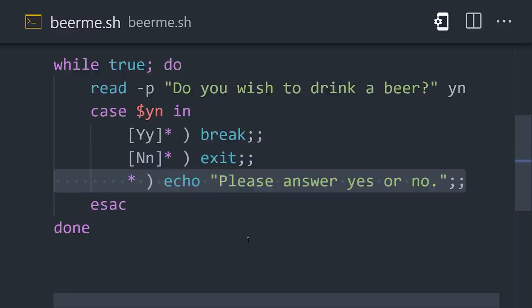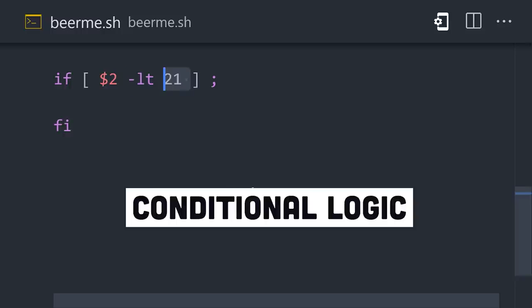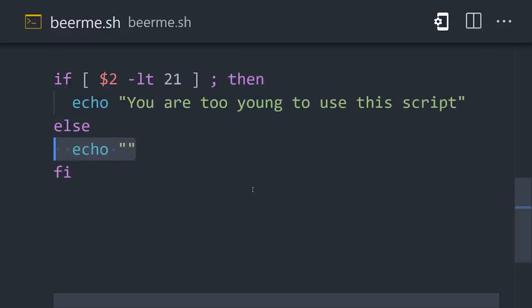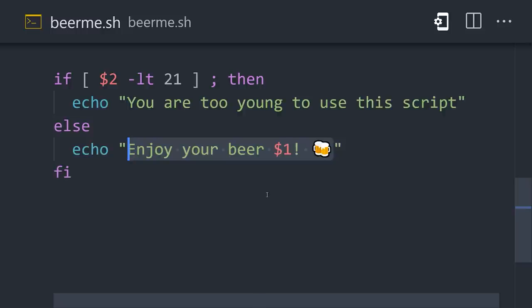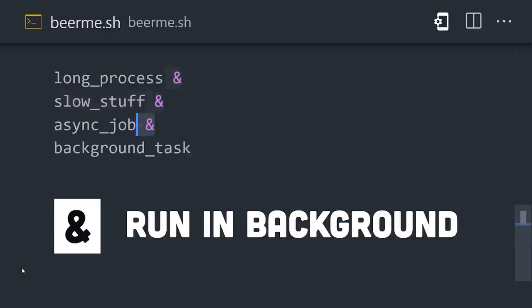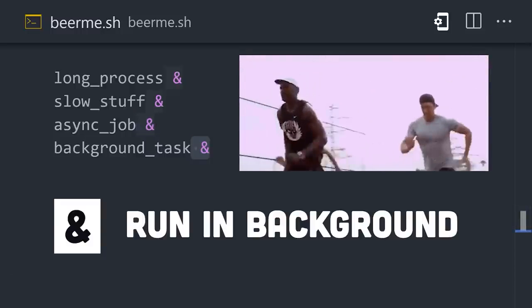From there we can implement conditional logic with an if statement, which will test if the value on the left side is less than the value on the right side. If true, then run this command, otherwise run the else command. Another cool feature is that if you have multiple long-running processes, you can run them in parallel in the background by adding an ampersand after the command. This has been Bash, the Bourne Again shell, in 100 seconds.